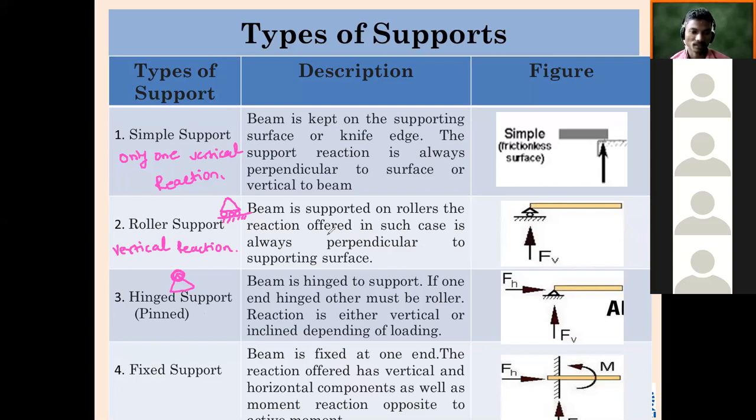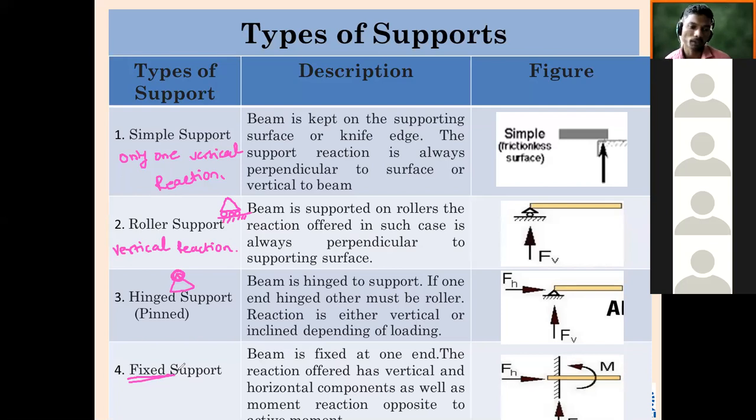The last one is fixed support. What is fixed support? The name itself says it is fixed. I have given the welding example, the way it is done in welding. The beam is totally fixed. Neither will it displace, nor will it rotate. Are you getting it? Fixed support will not displace, it will not rotate. Means it will offer reaction for displacement and also for rotation.